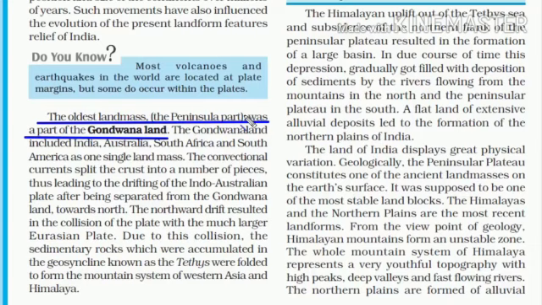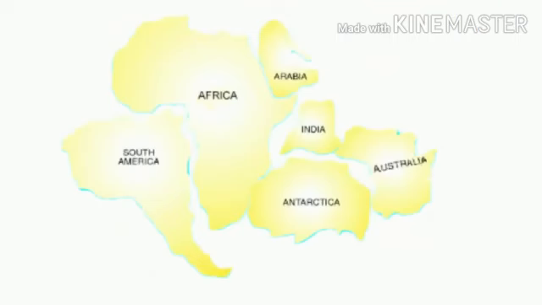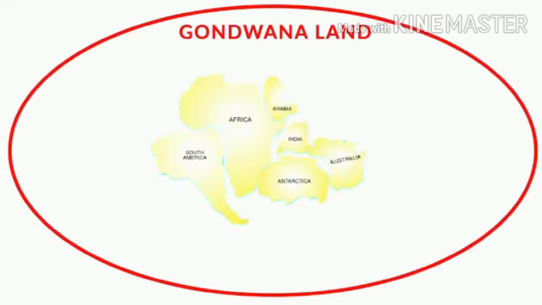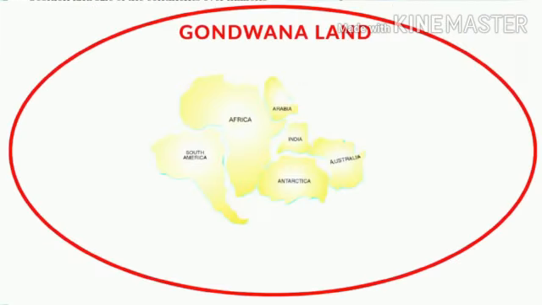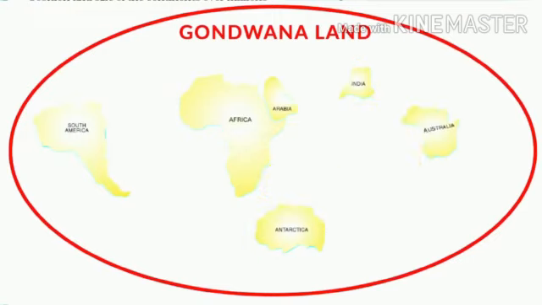So this Gondwana land comprised several countries like South America, Africa, India, Antarctica, Australia. So this was all one single landmass once upon a time. So what happened was the crust broke into a number of pieces and everything started drifting apart. As you can see, South America moved towards the left hand side and Antarctica went towards the south and India and Australia moved towards north and east. So at that time India was a part of the Australian plate. But then we got separated from that as well and we started moving towards north.